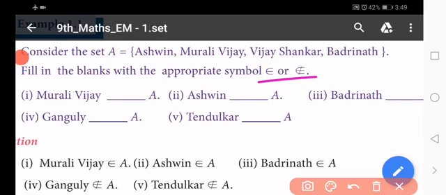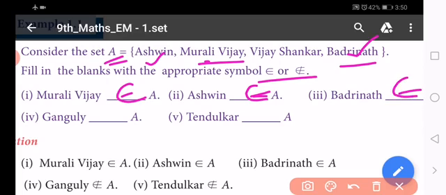First one: Murali Vijay dash A. Murali Vijay is an element of the set A, so we use the symbol belongs to. Second question, Ashwin dash A. Ashwin is also a cricket player and is included in set A, so Ashwin belongs to A. And the third one, Badrinath. Badrinath is also an element of group A, so it is also belongs to.